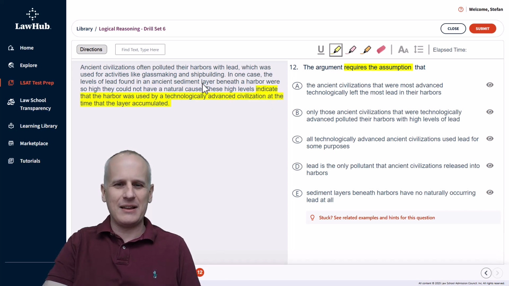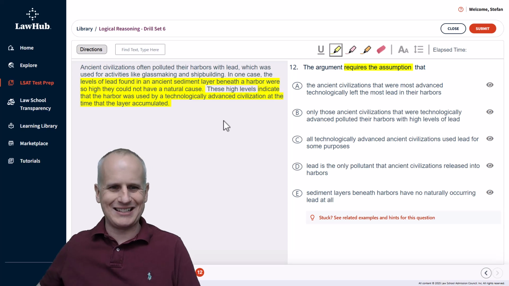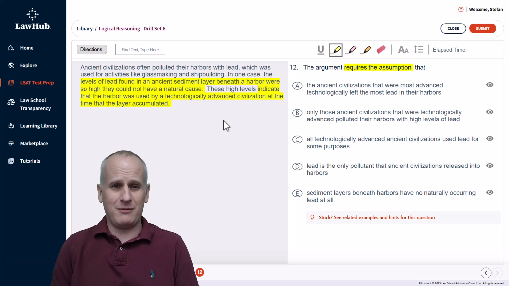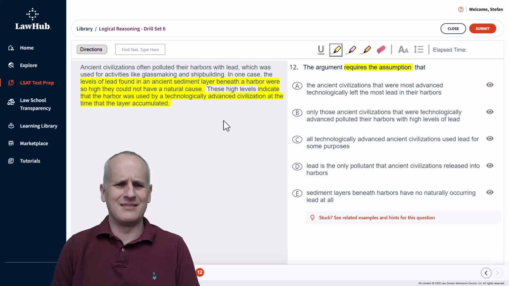And I'm going to highlight what these high levels are for clear reference. So it says levels of lead found in an ancient sediment layer beneath a harbor were so high they could not have a natural cause. And that, according to the conclusion, indicates that the harbor was used by a technologically advanced civilization at the time the layer accumulated. This is a little bit more abstract, but you might already be thinking of an assumption if you are well versed in LSAT logic of actually there might be some other reason. Like our assumption is that there's no other reason that there would be lead other than a technologically advanced civilization. So we can have that mentally predicted.